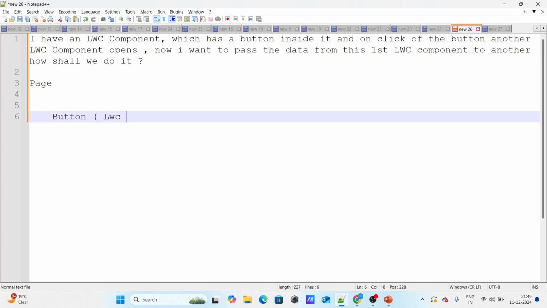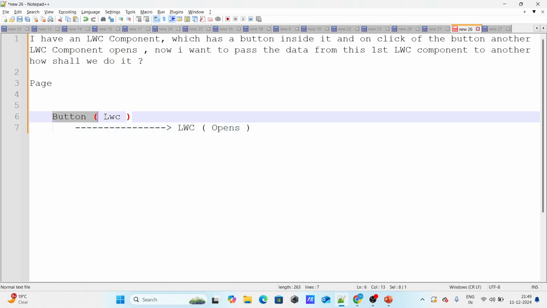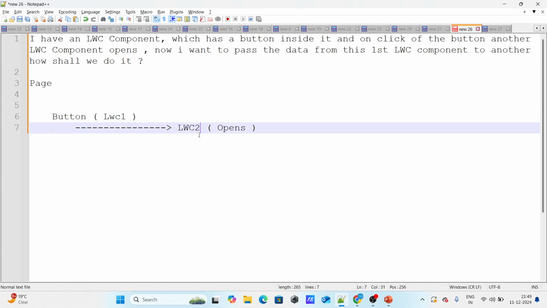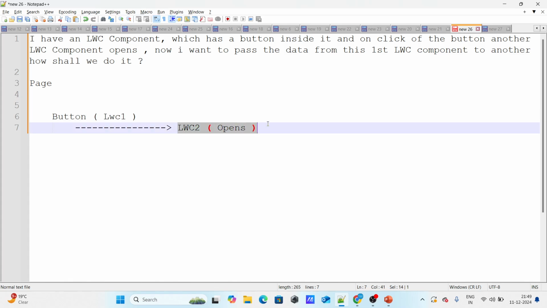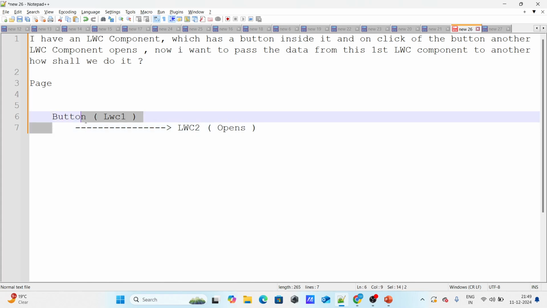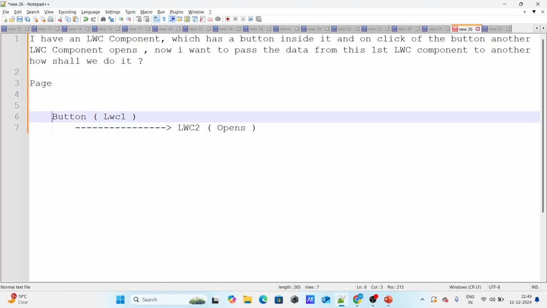Now when you click on this button, an LWC component opens. What they want is that when I click on this button, I pass the ID from this LWC, let's call it LWC1, to LWC2. I want to pass the ID from LWC1 to LWC2. Many of you might be thinking, why don't we use LMS? These are two different components, not related to each other, so let's use LMS. You might be wrong, guys, because LMS works when you are within the same component itself.